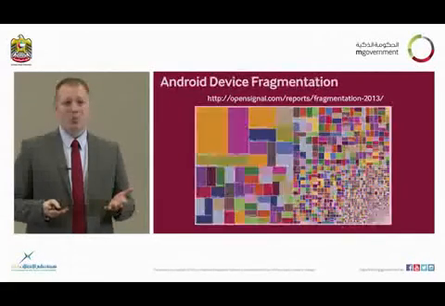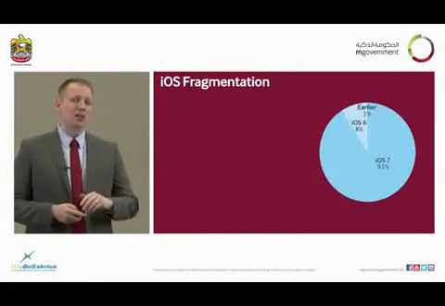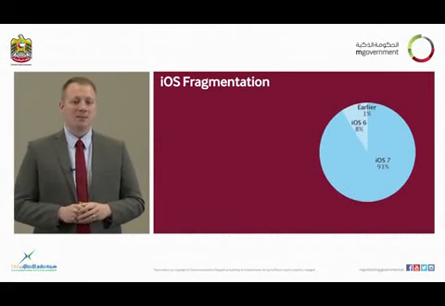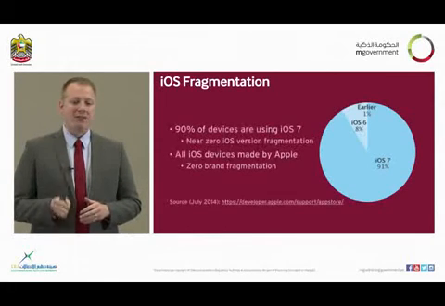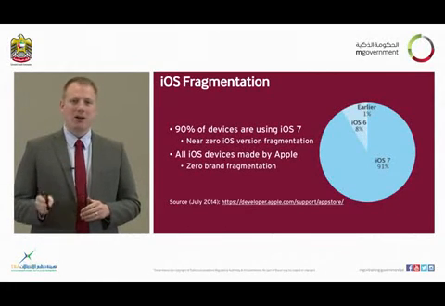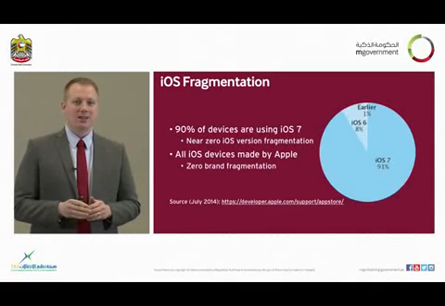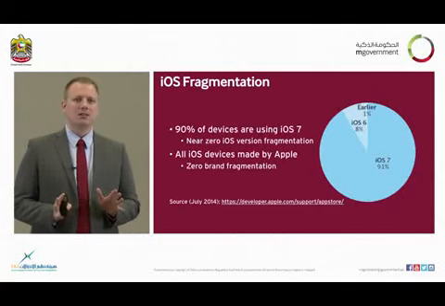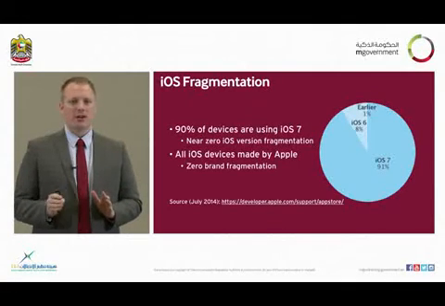You don't exactly know. Whereas if we look at the fragmentation that exists for iPhones, we find that as of today, about half and half between iOS 7 and iOS 8. That means roughly 94% of every single iPhone out there in use in the market is running one of these two operating systems.